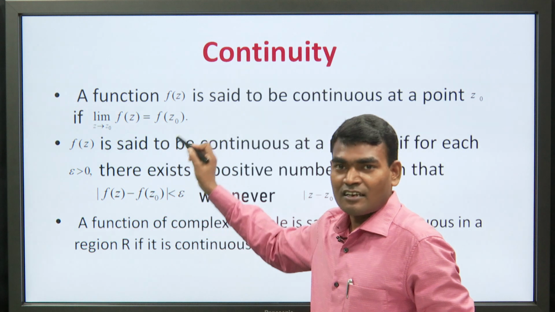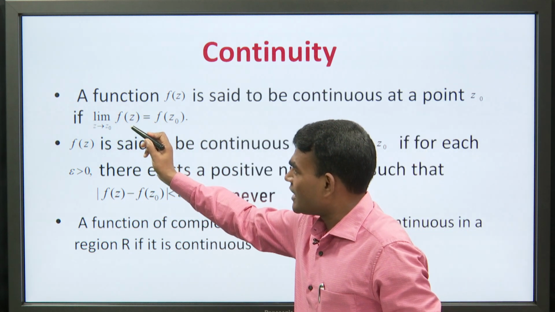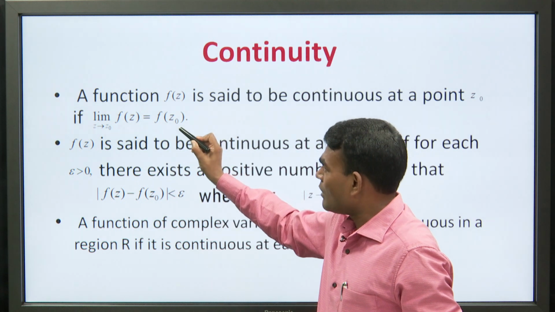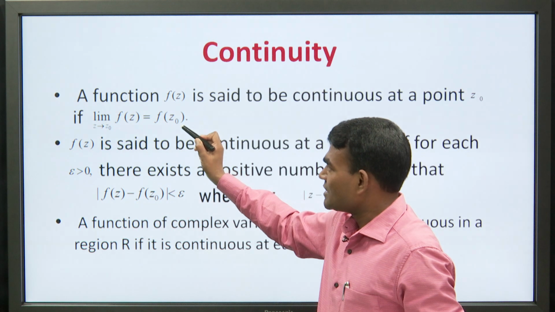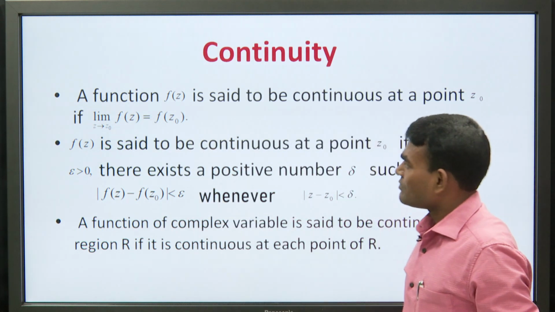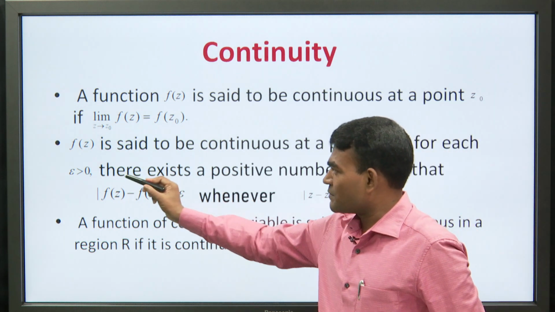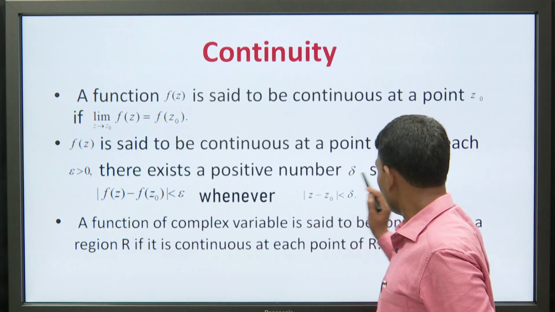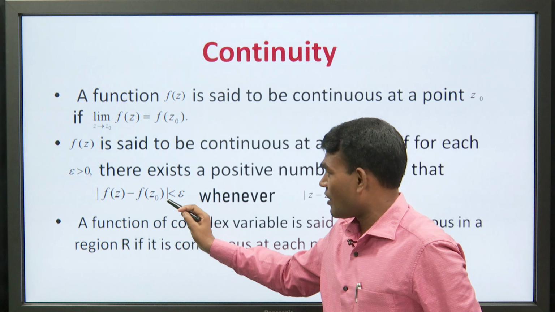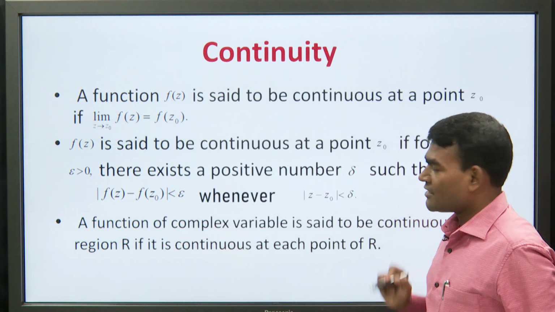It means that there are three things. First of all, the limit of the function at z naught must exist. Second, the value of the function must exist, and then these two values must be equal. And in the epsilon delta definition, this is correct: for each epsilon there exists a delta such that mod f(z) minus f(z naught) is less than epsilon whenever mod z minus z naught is less than delta.